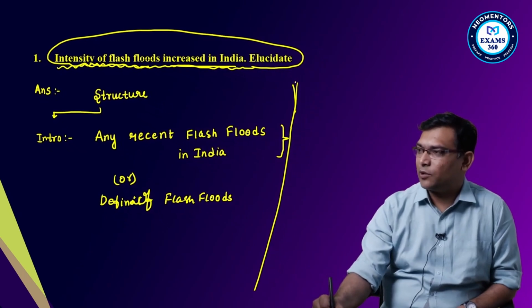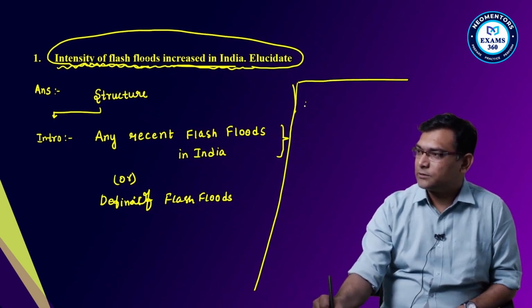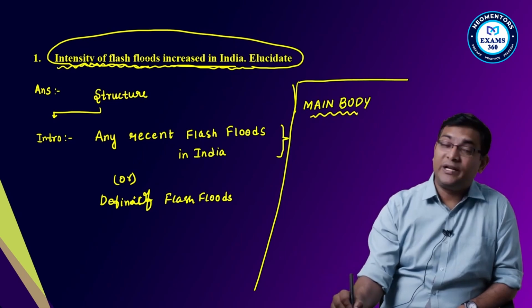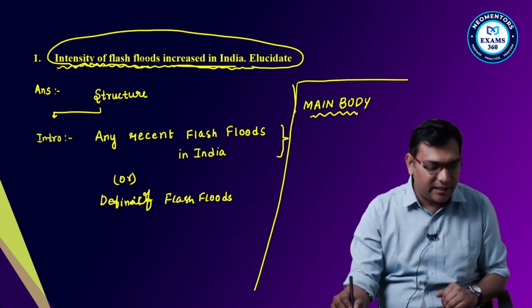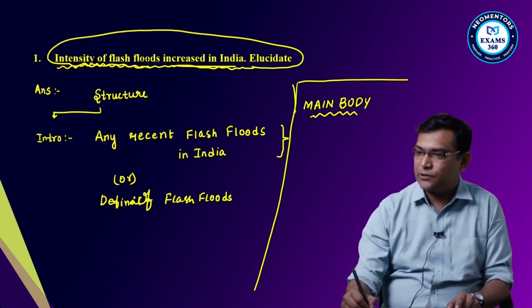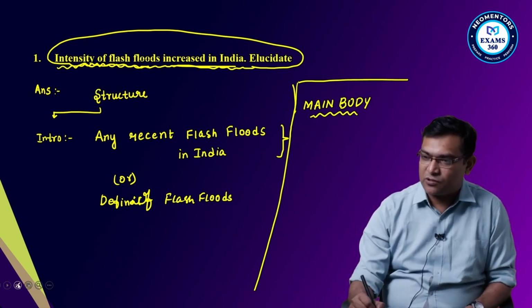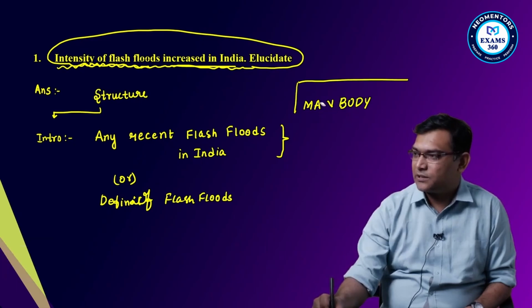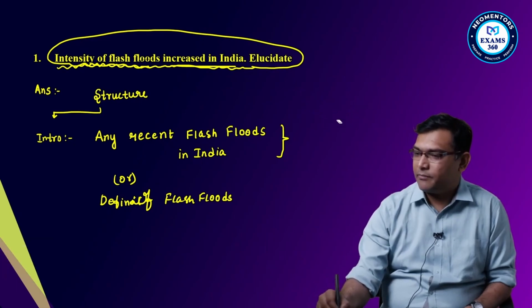Okay, in the main body what you will write? Main body, intensity of the flash floods. Also, one more thing is that you have to draw the flash floods also. Like you can draw the map here, you can draw the map also.